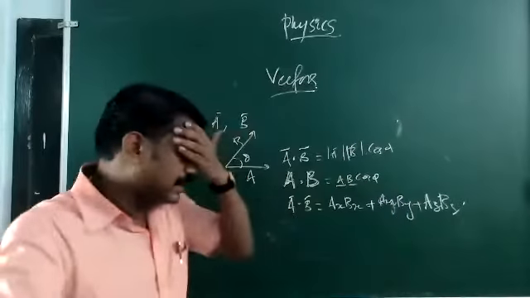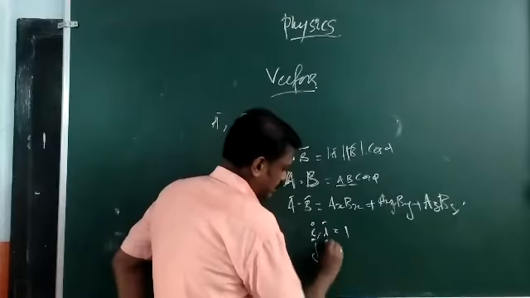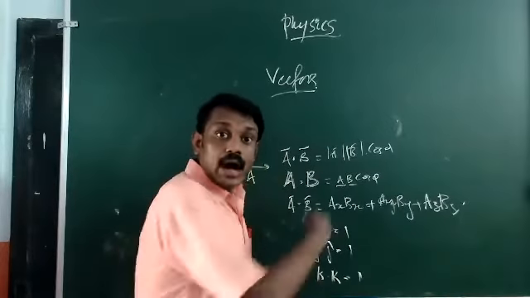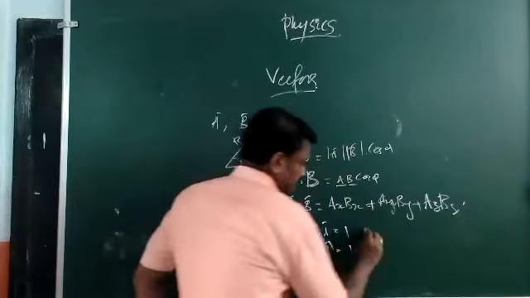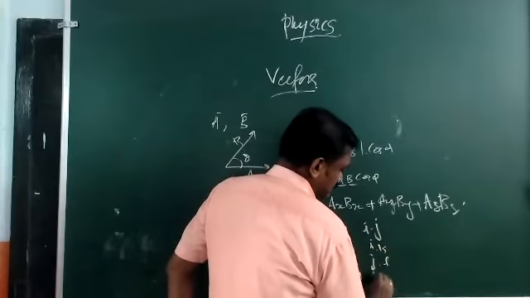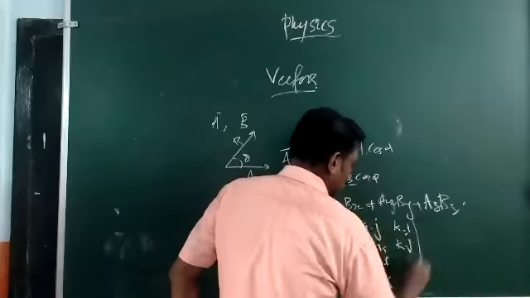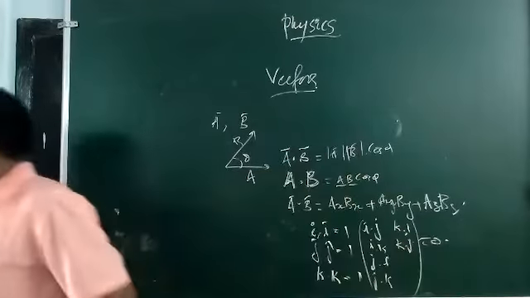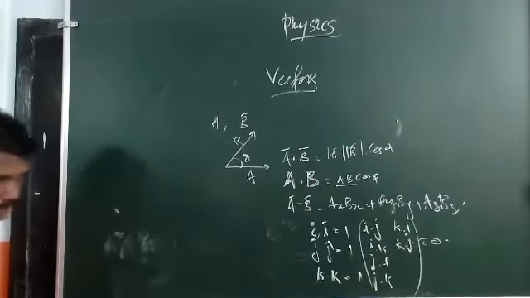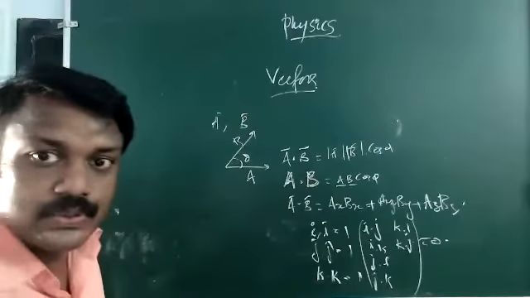From there, you get the result that i dot i equals 1, j dot j equals 1, and k dot k equals 1. All other dot products come to 0, that means i dot j, i dot k, j dot i, j dot k, k dot i, k dot j. Because the dot product is defined as A B cos theta, where theta becomes 90 degrees, all those dot products come to 0.